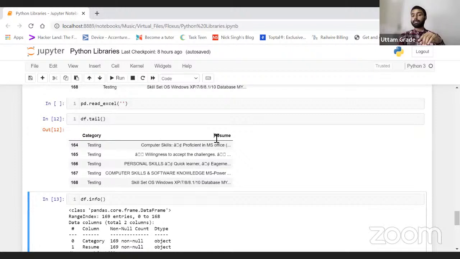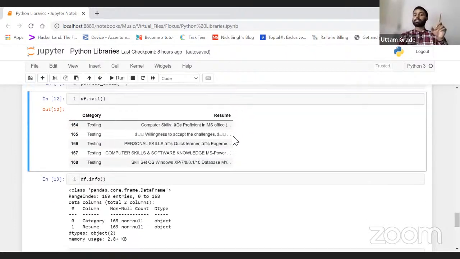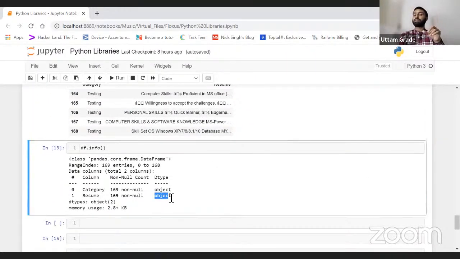So the data type for this specific column is nothing but object. Object basically means a string. Yes, no empty record. Getting my point? Okay, so these are the parameters we have in Python.